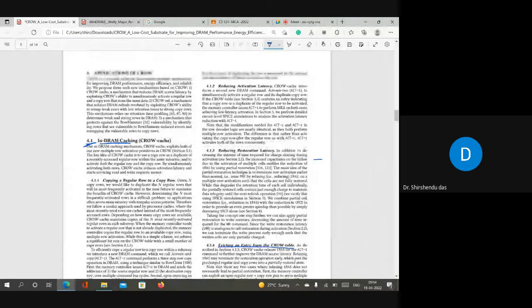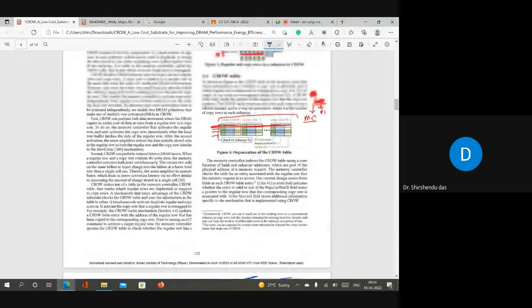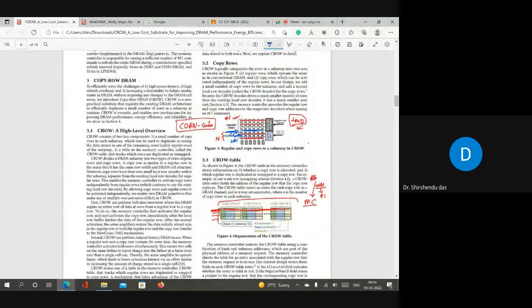The main idea of CROW cache, I'll repeat it again, because this is the heart of this paper. You can see here the rows in a subarray are divided into two parts: regular rows and copy rows. Regular rows are the main rows. Copy rows are a very small number of rows. There are two separate decoders used. One is the regular row decoder, which is the original decoder, and a separate small decoder they have designed for copy rows. The main concept here is that the first time we access a row, a copy of that row is created in a copy row.